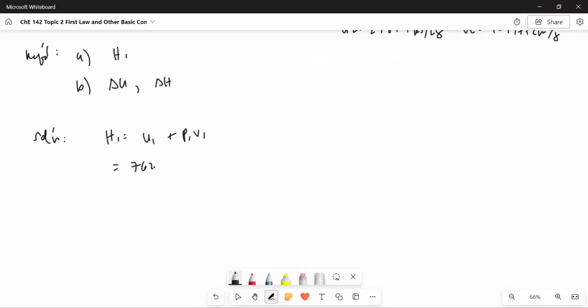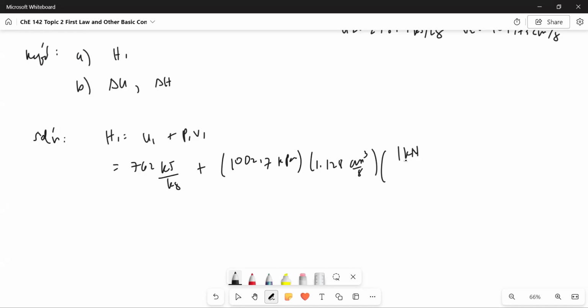This is U1, 762 kilojoules per kilogram, times P1V1, 102.7 kilopascals. So that is the pressure, and the specific volume is in cm cubed per gram. So notice that the units are inconsistent. That's why we need to convert. And for the conversion, I'm going to use this one, but it depends on you.